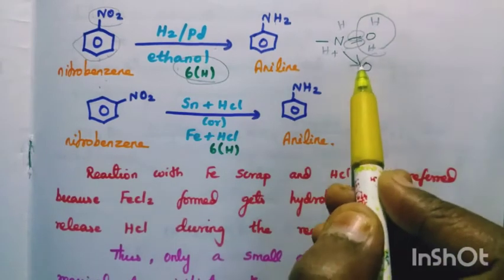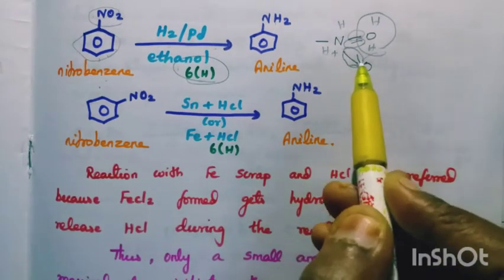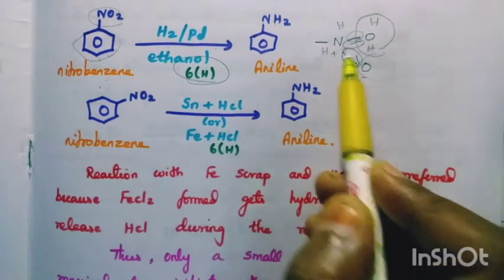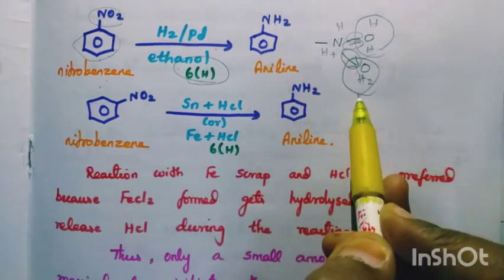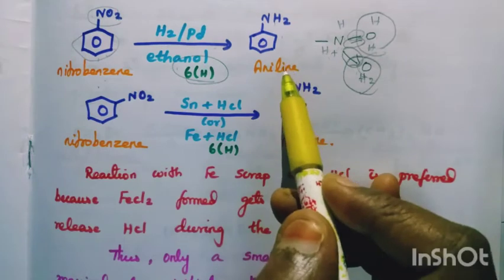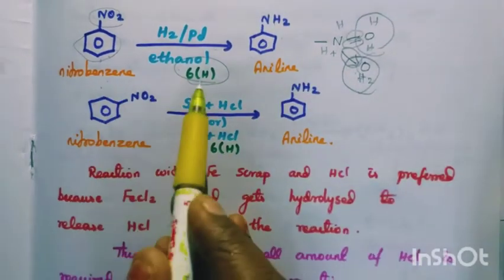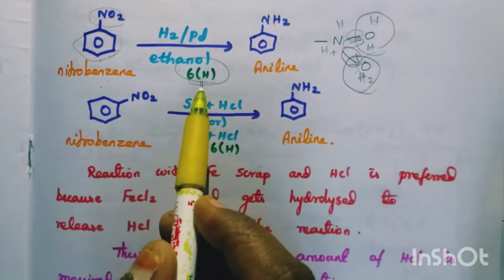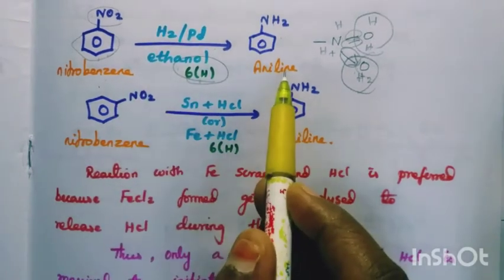So 2 hydrogen are added here, giving H2O, and here it is converted to NH2. So by using 6 hydrogen atoms, the NO2 group is converted to NH2.